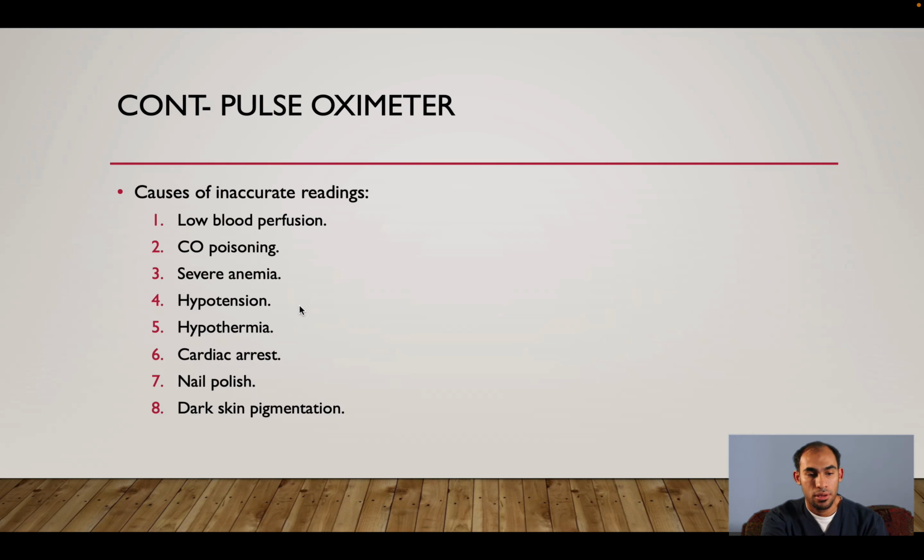Okay, but if you use this machine, you have to be careful. Sometimes it will give you an inaccurate reading. The reasons for inaccurate reading: if the patient has low blood perfusion, CO poisoning, severe anemia, hypotension, hypothermia, cardiac arrest, nail polish, or dark skin, all of this will cause inaccurate reading. So be careful when you use this device.